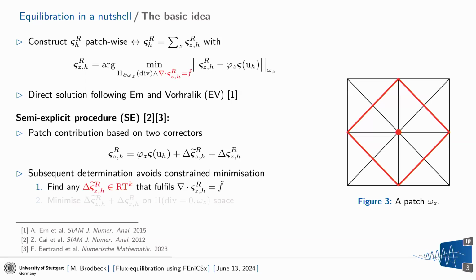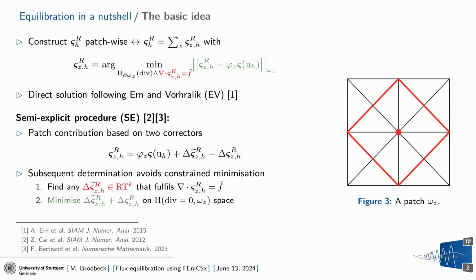And then we have some part of our minimization problem, and then we simply solve a second corrector, including that one into the minimization problem on top, and considering the fact that we have solved the minimization not on H-div, but we're using a so-called patchwise H-div 0 space, so an H-div space that has a 0 divergence on the patch. Then we end up with an unconstrained minimization problem, and if we add that up, we have fulfilled our minimization problem, and we have found our reconstructed flux.